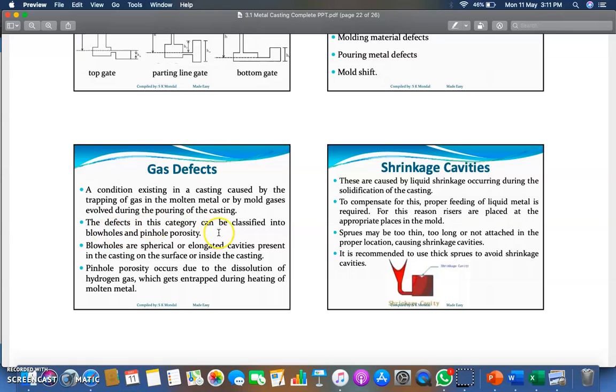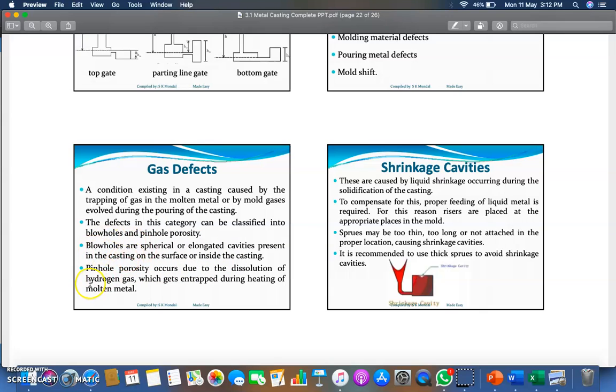So the defects in this category can be classified into blowholes and pinhole porosity. Meaning, in the gas defect there are two kinds of defects, the first is called blowholes, and the second is called pinhole porosity. Blowholes are spherical or elongated cavities present in the casting, on the surface or inside of it. So it will create some cavities inside or on the surface of the casting, that is called blowholes.